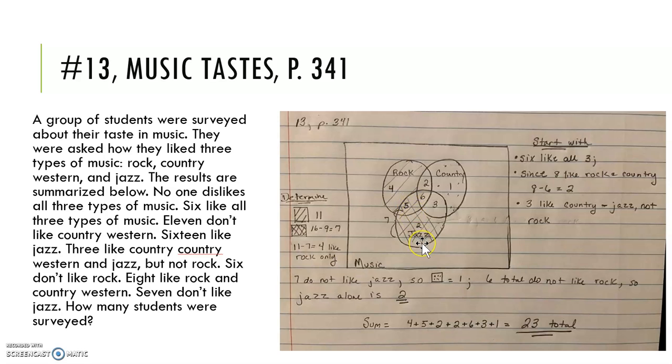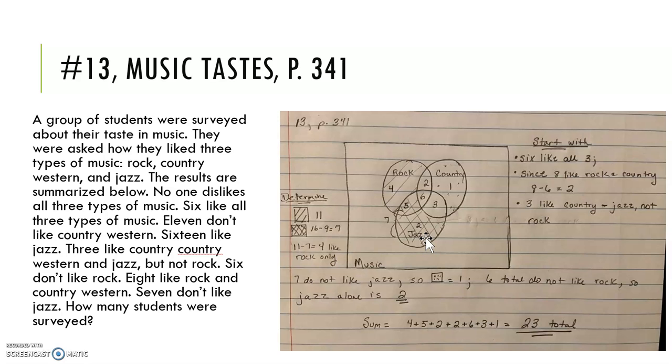Together, that has to total to 11. Well, I also know that 16 people like jazz. So that would be this entire circle. 9 of those are already accounted for. The 16 minus 9 would give me 7. That's going to be those that like jazz and not country.